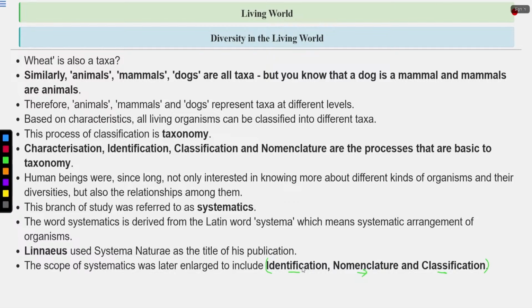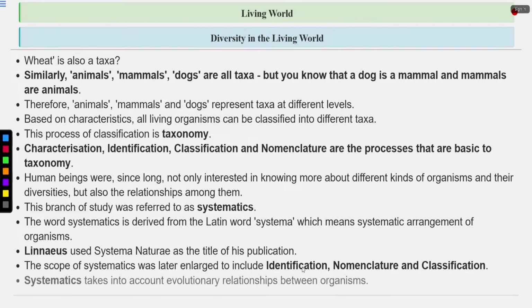So how is systematics different from taxonomy? Systematics also takes into account the evolutionary relationship between the organisms. What is the common thing between systematics and taxonomy? Identification, nomenclature, and classification. But systematics also includes the evolutionary relationship between the organisms, and this is how it is different from taxonomy.